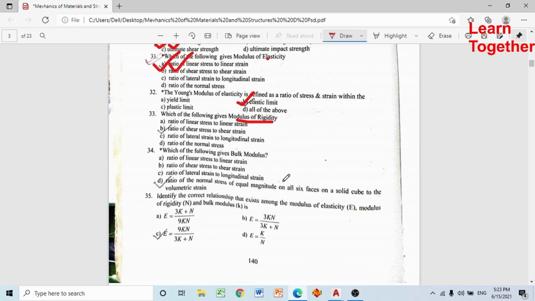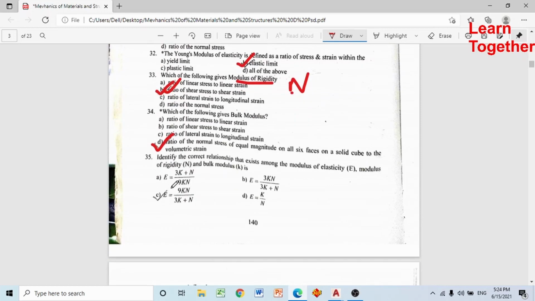Modulus of rigidity भन्ने बित्तिकै ratio of shear stress to shear strain. Which of the following is bulk modulus? Ratio of the normal stress of equal magnitude on all 6 faces of a solid cube to the volumetric strain.